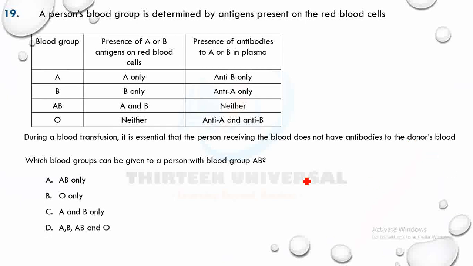AB has both antigen A and B, so they have no antibodies against anything. These antigens are self, so they don't make antibodies against them. That means they can receive from everyone. They are called universal recipients.